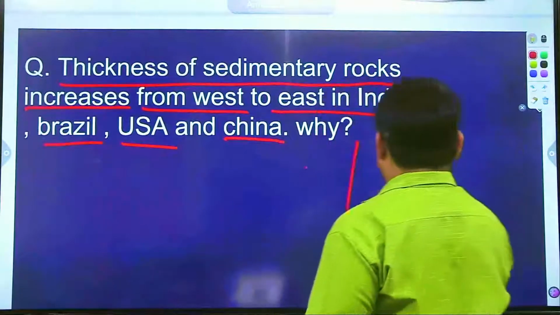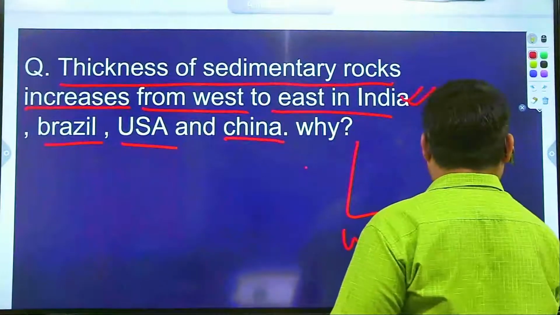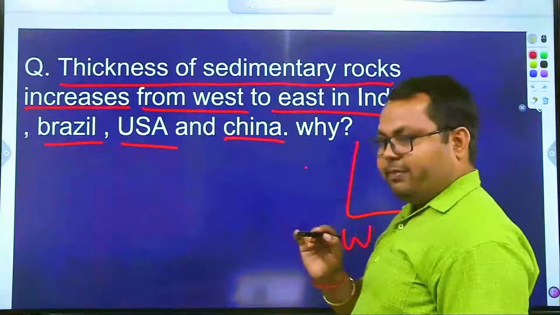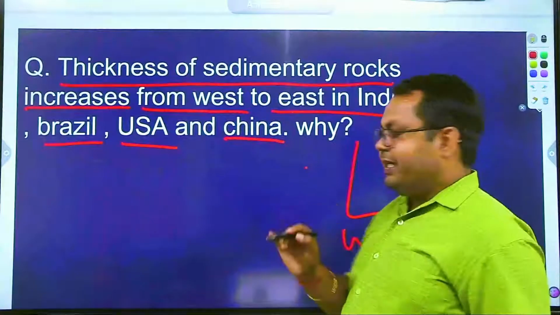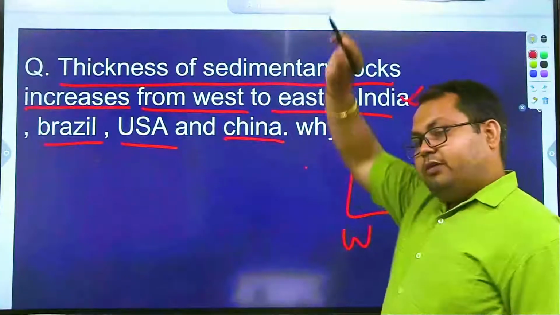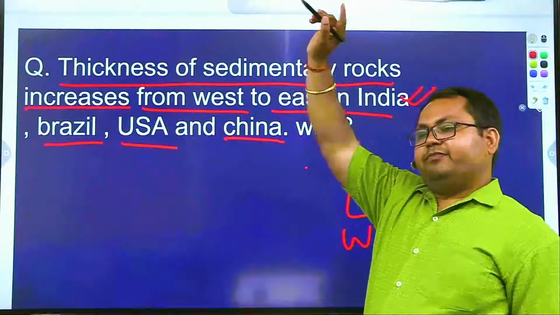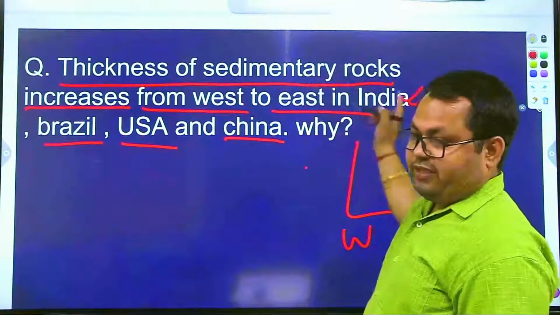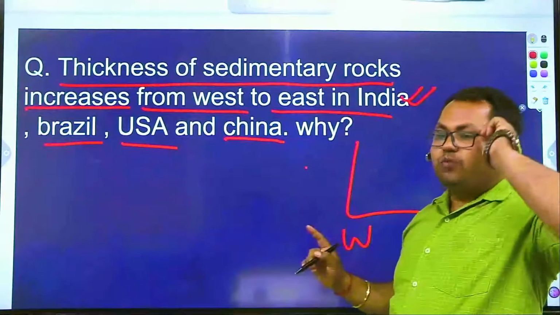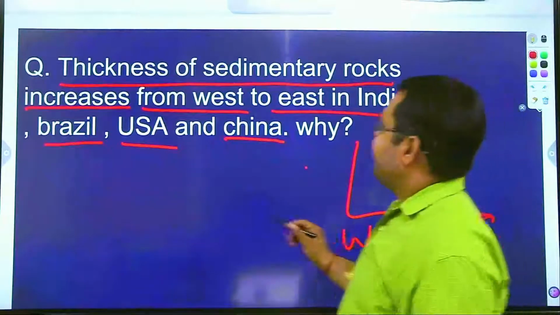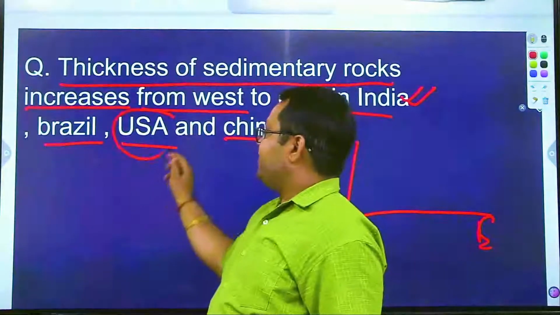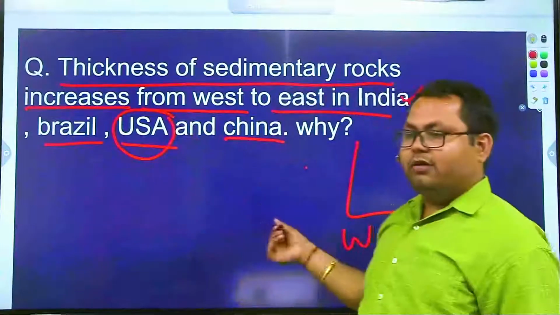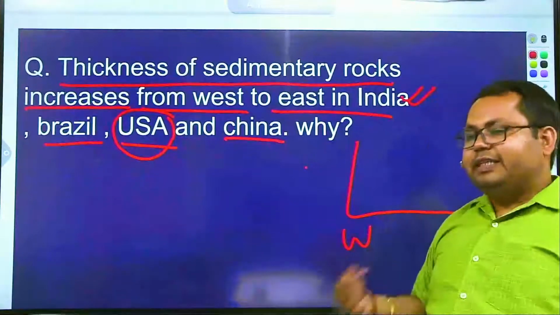From west to east means from Rajasthan towards Assam, thickness of sedimentary rock is going to increase. Why? Secondly, if we talk about USA, from San Francisco towards New York, thickness of sedimentary rocks increases.